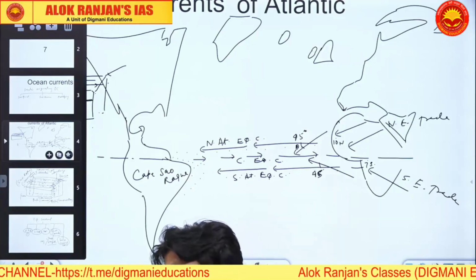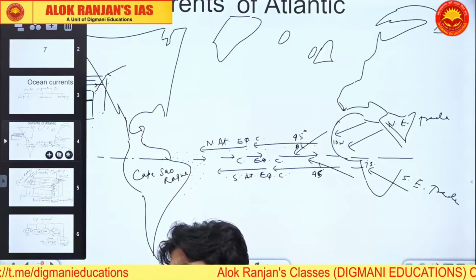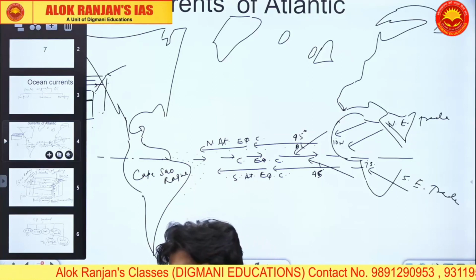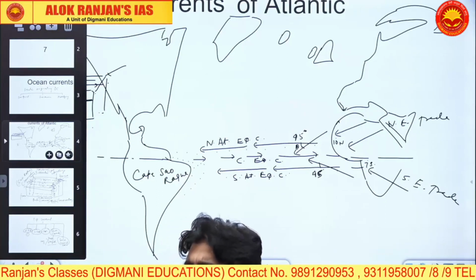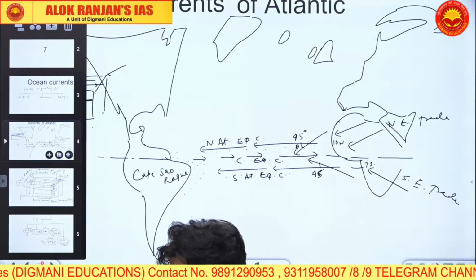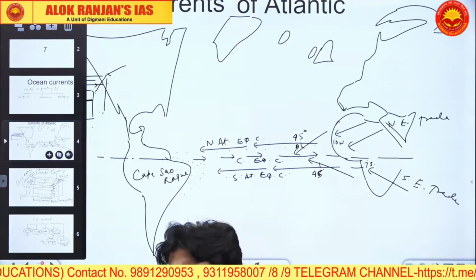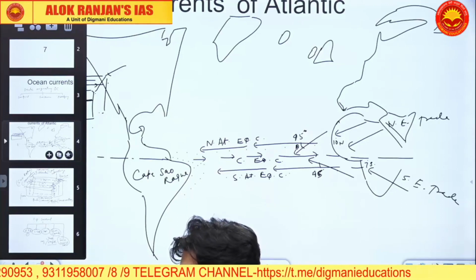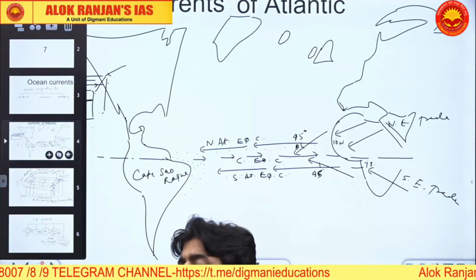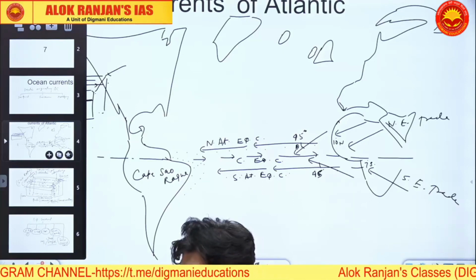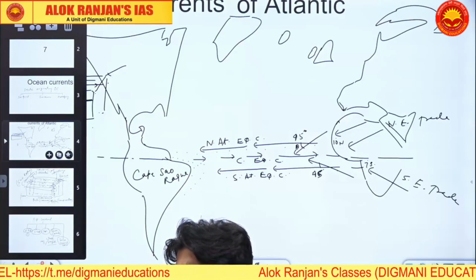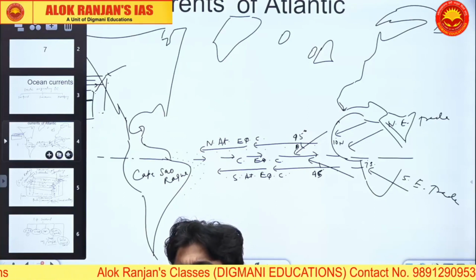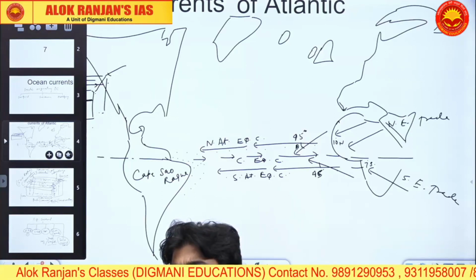according to Ekman's law, these currents are deviated at 45 degree angle from the wind direction. Right.